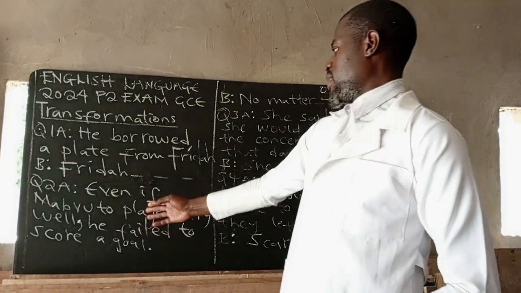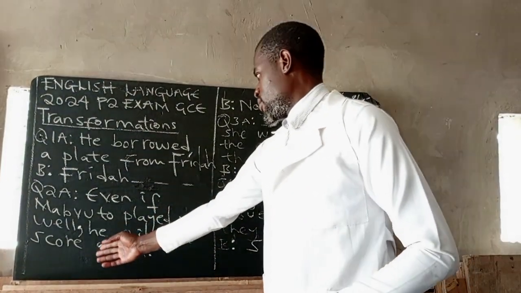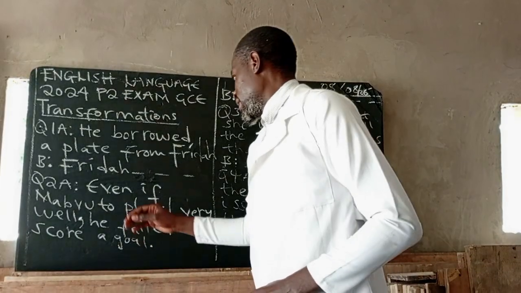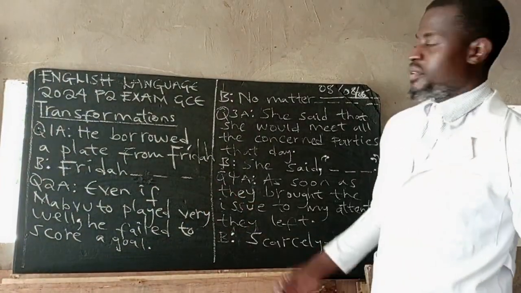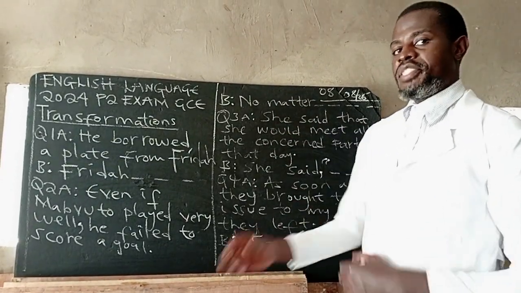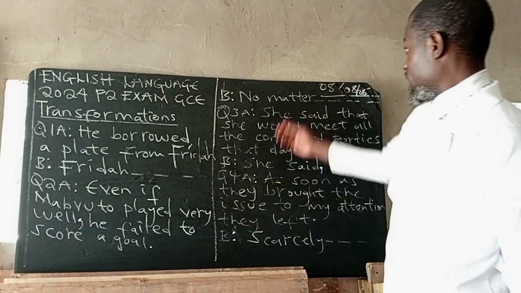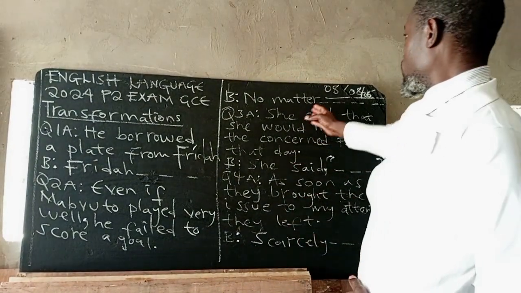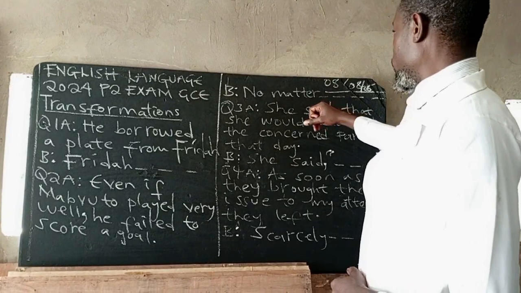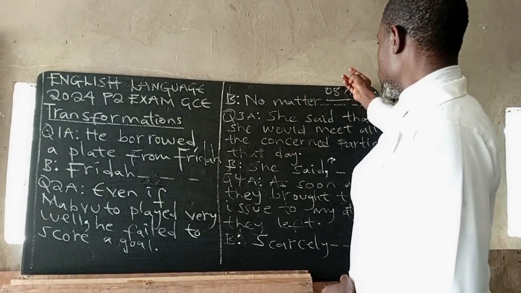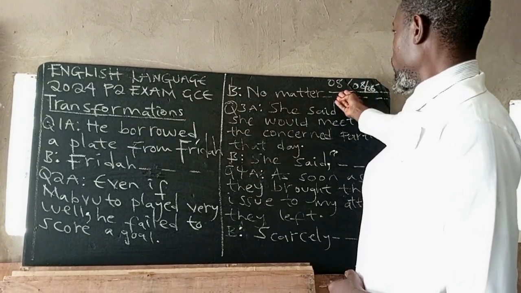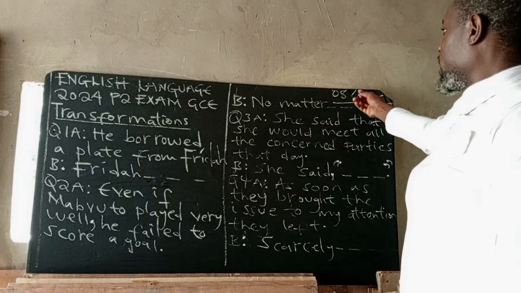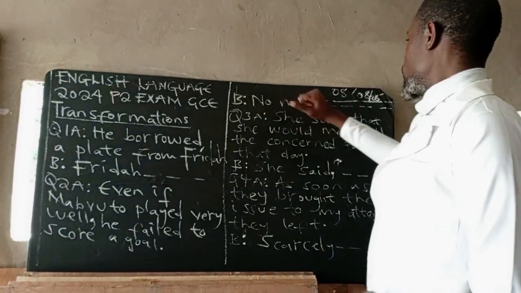In this case, we are asked to rewrite starting with no matter. Remember, no matter here replaces even if, because no matter is also a contrast word. It would be a repetition if we used both in the sentence. So remember, when using no matter, we can use what, how, who, and also when for time. They are called the WH questions in English.